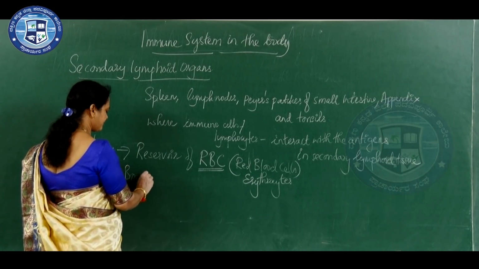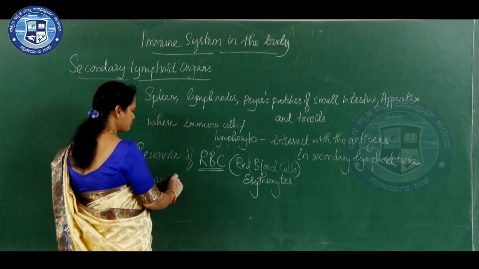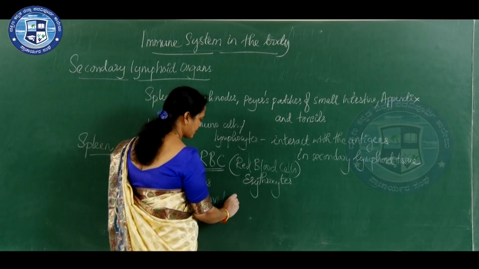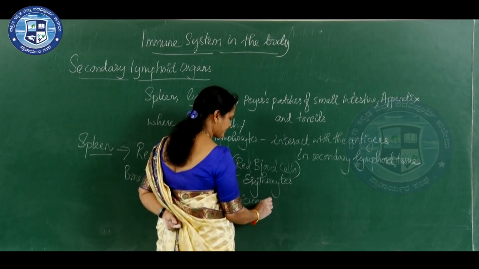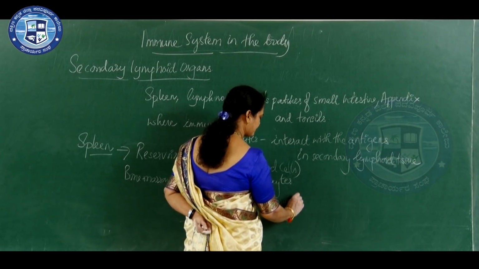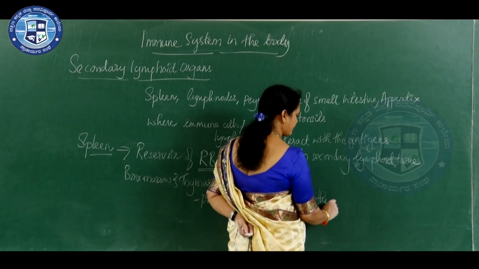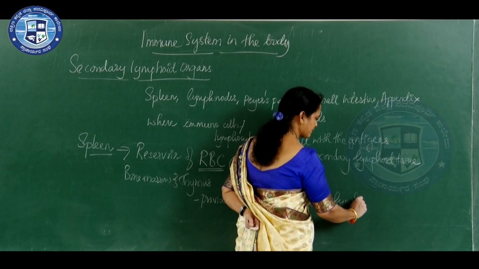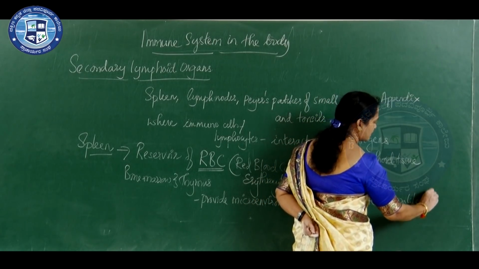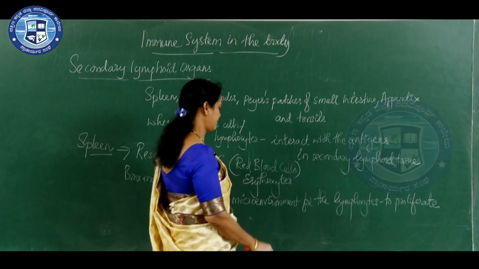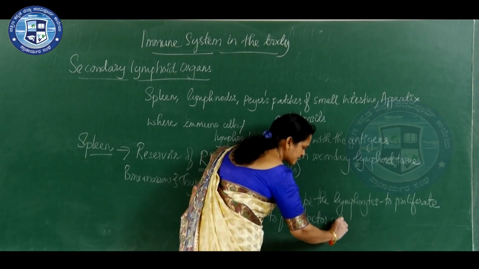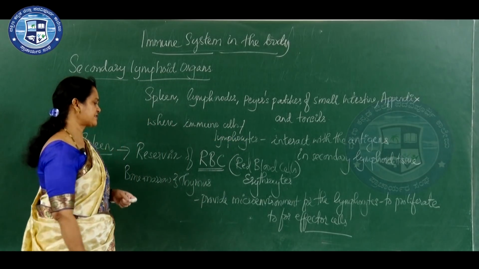Here bone marrow and thymus provide the microenvironment for the lymphocytes to proliferate to form effector cells.